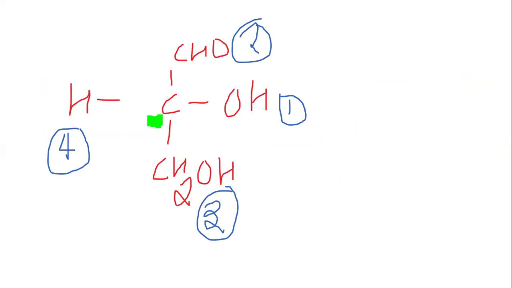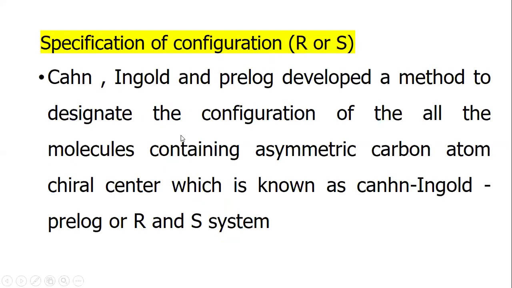In this case, the first priority is the oxygen due to its highest atomic number, but for the second and third, that is the CHO aldehyde group and this is the alcoholic group. In the aldehyde, there is a double bond with carbon, so it gets second priority over this alcoholic group carbon. So second, third and fourth.